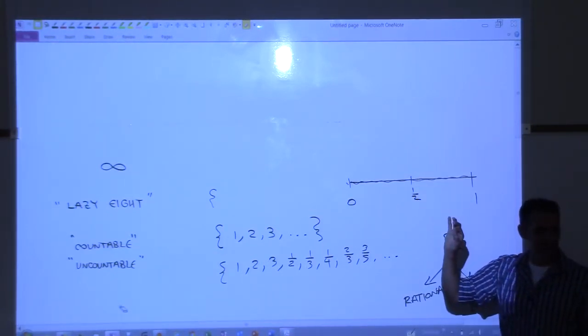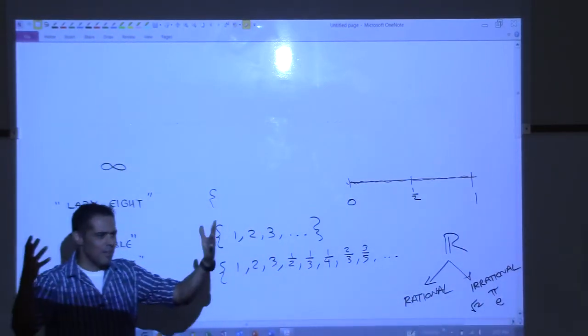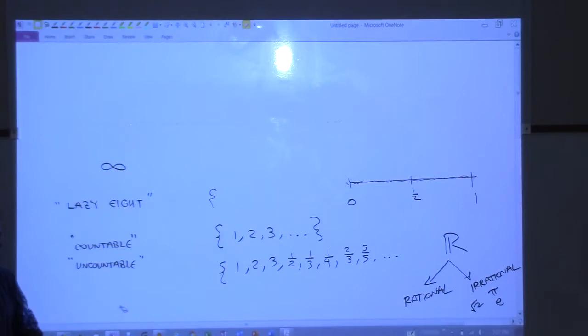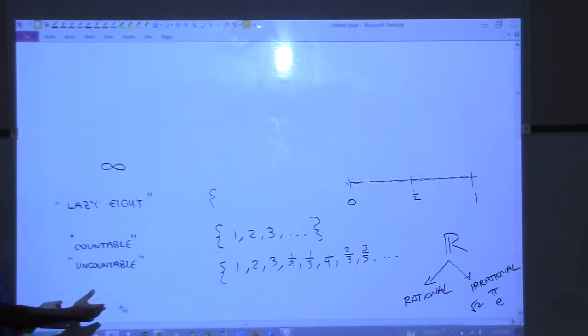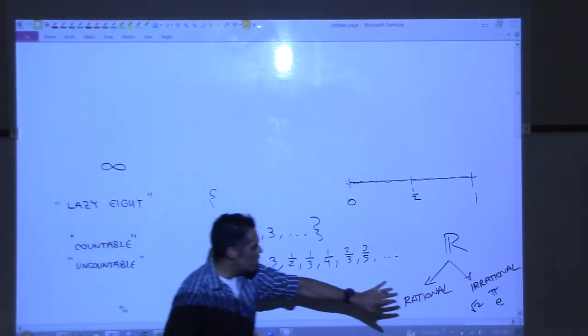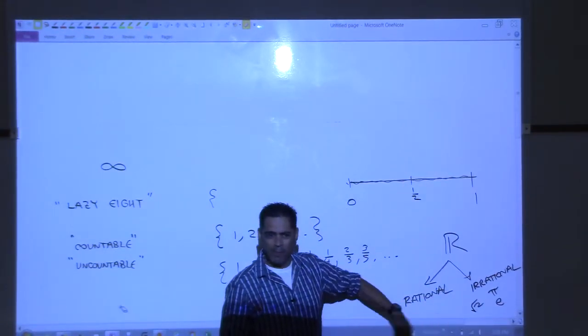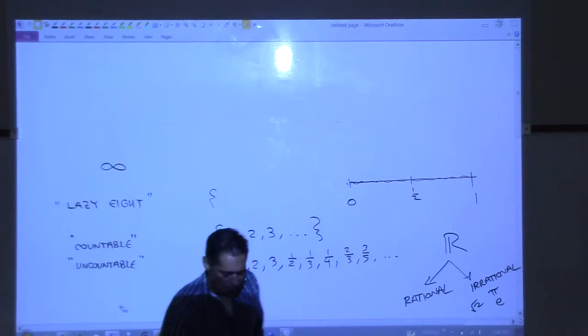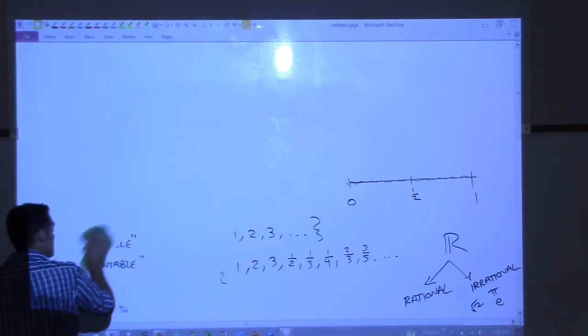Does that make sense? If it doesn't, don't worry about it. This is measure theory stuff. It's not stuff for this class, but I want you to know that there's two types of infinity. That's all I want you to take away from this. There's countable and uncountable, and there's a lot more of these in here than there are these. Most people think it's the other way around. All right, now that we have that out of the way, let's talk about limits at infinity.